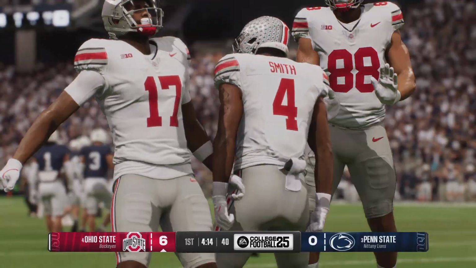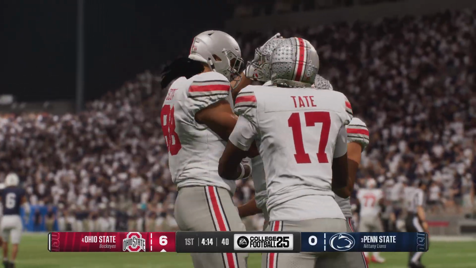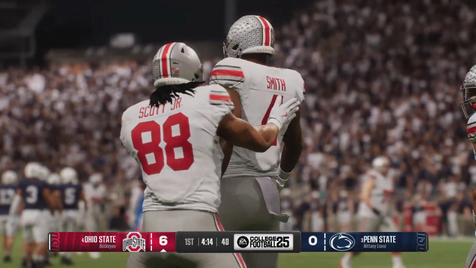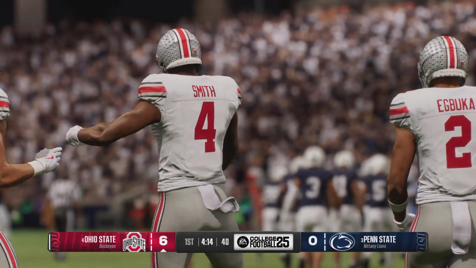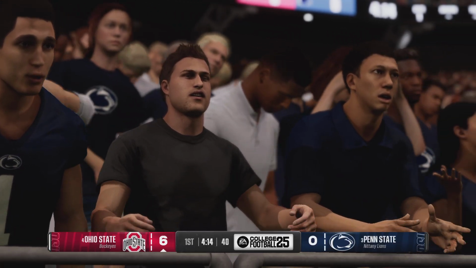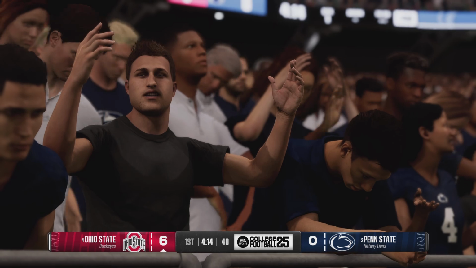And Kirk, how important is that to get off to a positive start, to draw first blood in a rivalry game like this? Well, Chris, as you know, in a rivalry game, there's so much emotion. So to be able to put a touchdown on the board first just sets the tone for a big day.